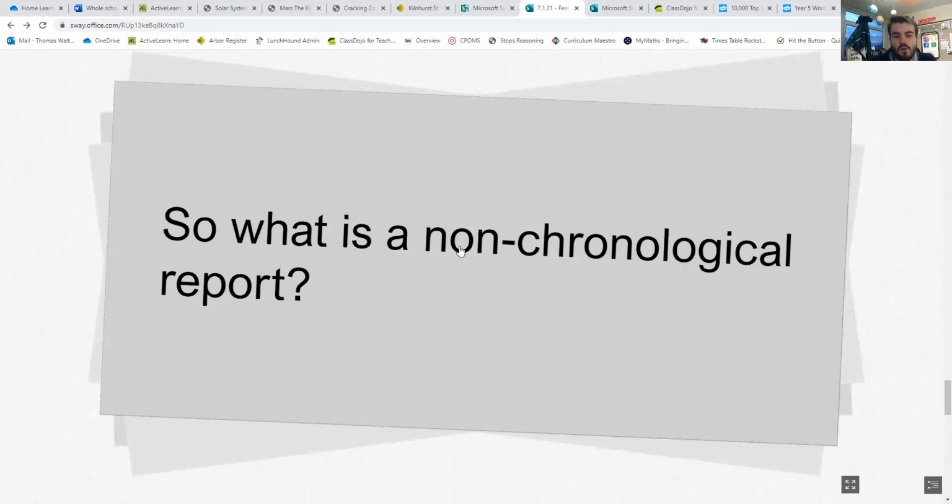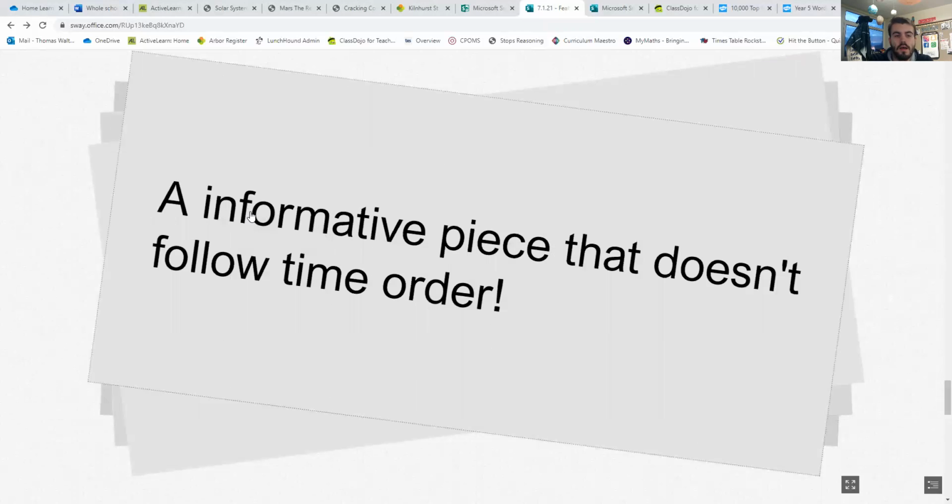Next, so therefore, what is a non-chronological report? Have a think. If chronological is in time order, what is a non-chronological report? I've got another 5 seconds and I'll show you what the answer is for this one. And it is an informative piece that doesn't follow time order. It's actually been an, not a, my apologies.